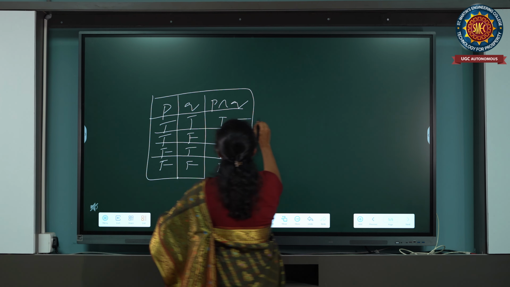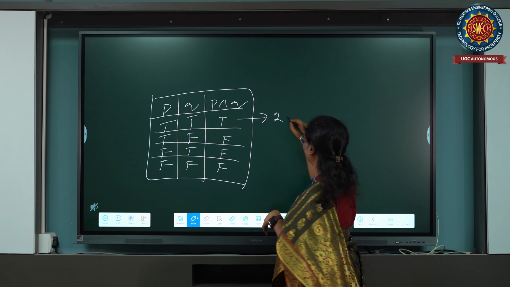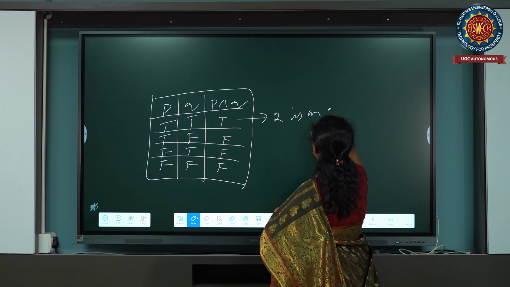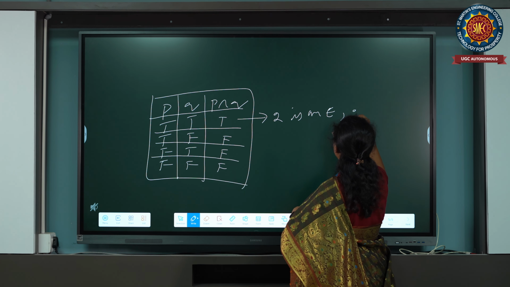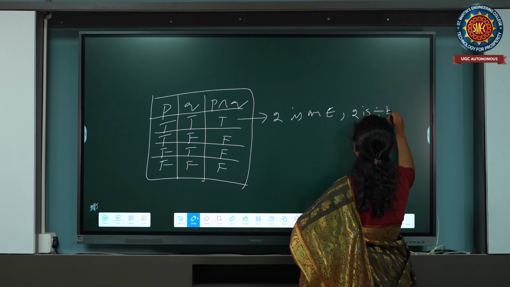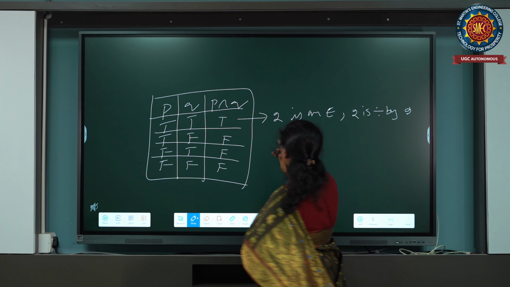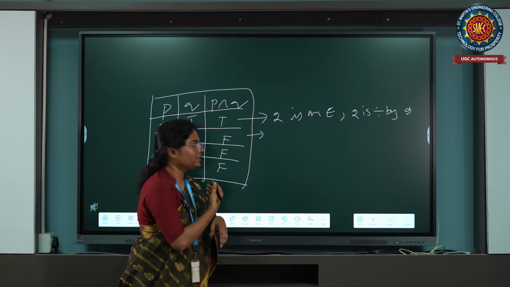So for this, 2 is an even number, and 2 is divisible by 2. That's fine. True.